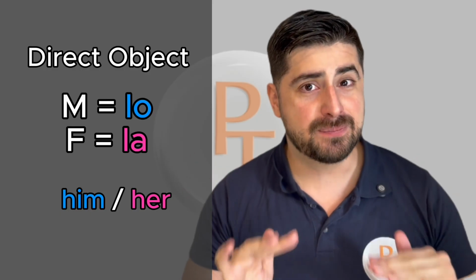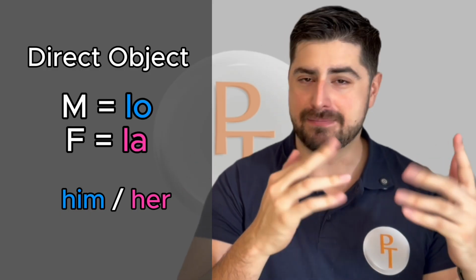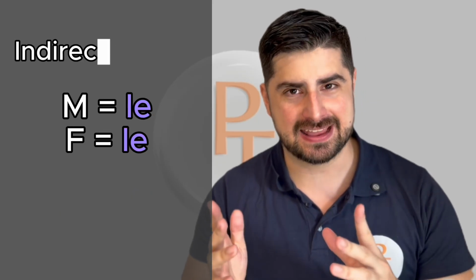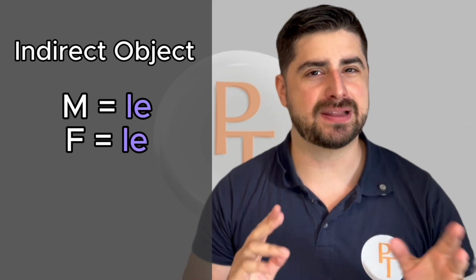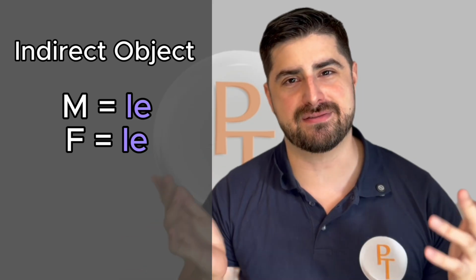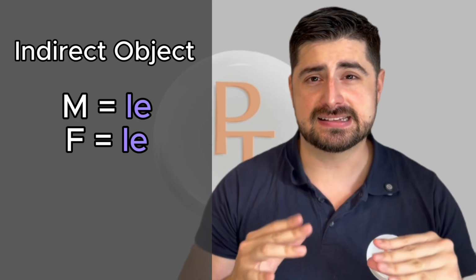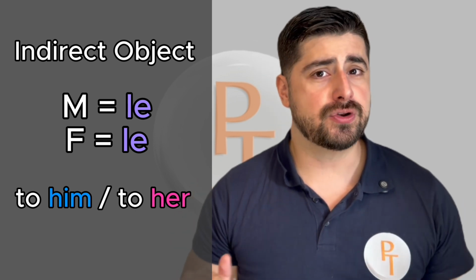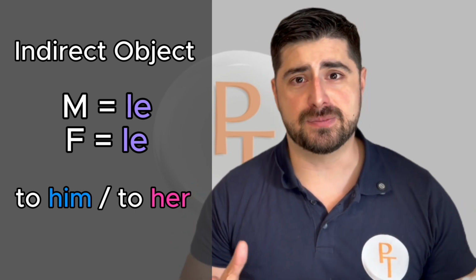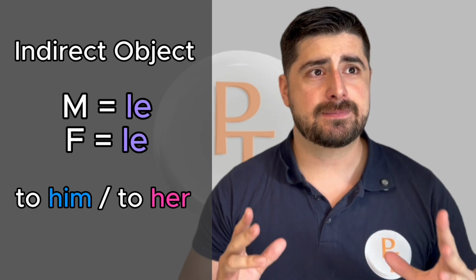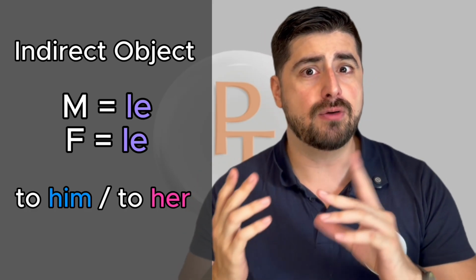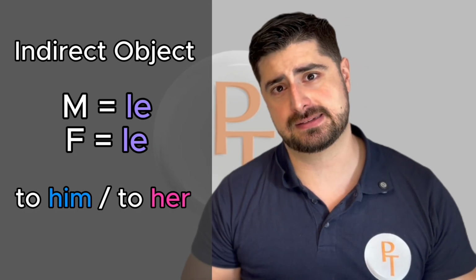For indirect object, it is me, it is te, but then it is le. Good news is that le applies for both, for masculine and feminine, and this translates into English as to him or to her. For those who don't know what indirect object means, it means that the thing or the person that receives the action of the verb in second place.